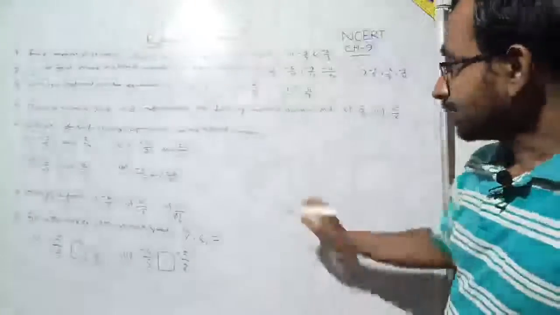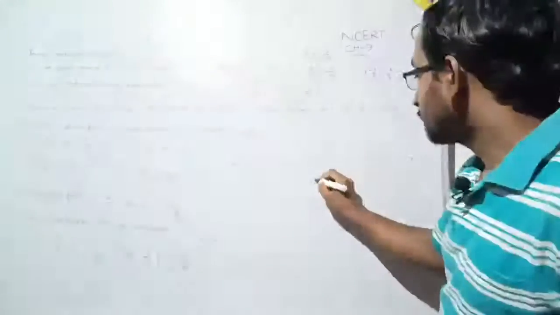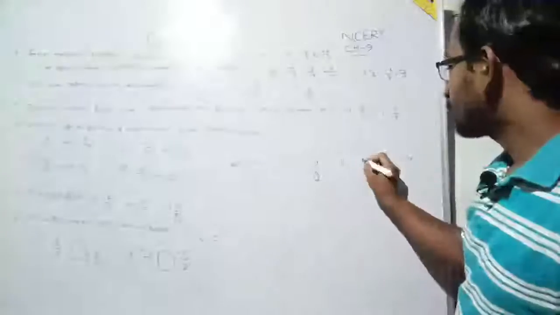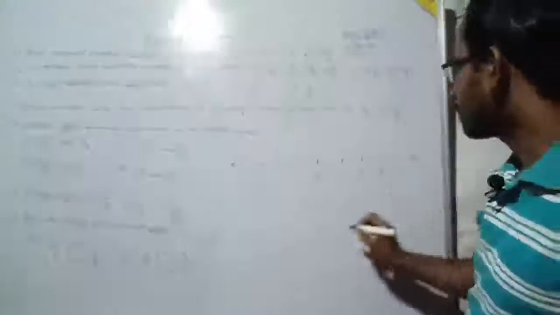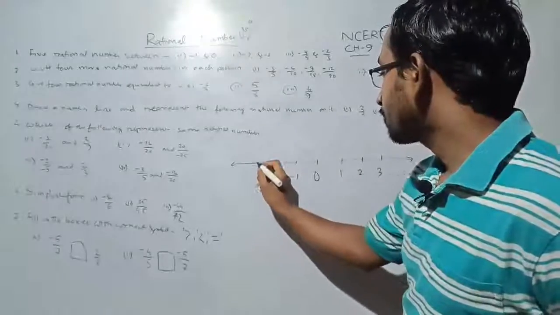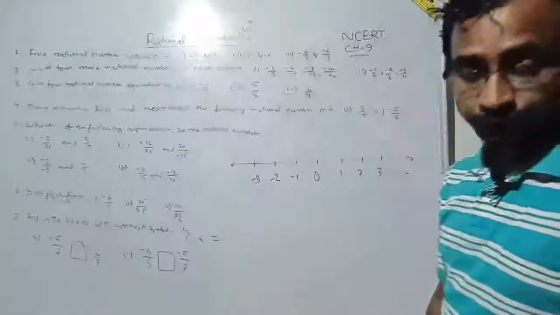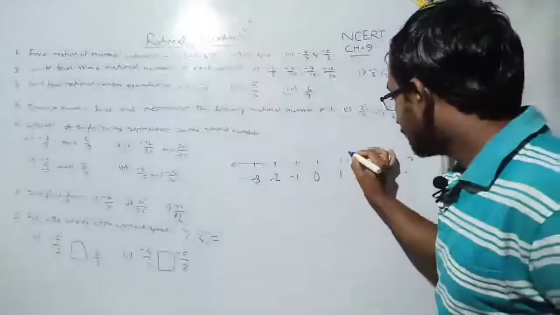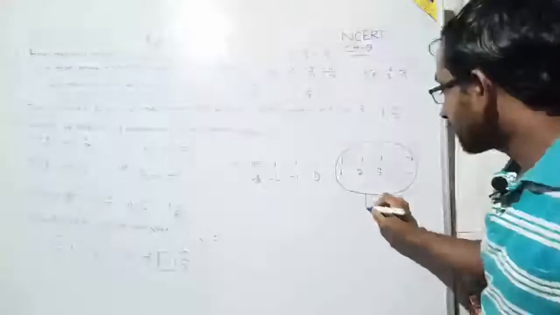Suppose it's a number line. I draw on it. Here it is 0. This is the positive side: 1, 2, 3 and so on. This is the negative side: -1, -2, -3 and so on. See, if I start from 1 to infinity on the positive side, then these types of numbers are called